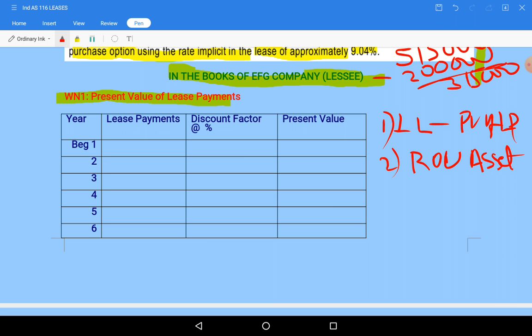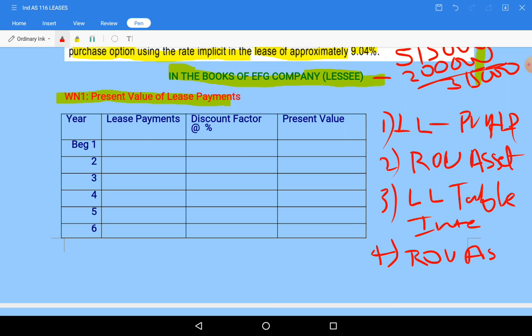Then we need to take the lease liability table, for interest portion and remaining principal liability. Then a right of use of asset table, each year how it will be depreciated. So we need to calculate depreciation also. These are the workings we will do. Oh, sorry, at the beginning, first these 4 workings we need to do.